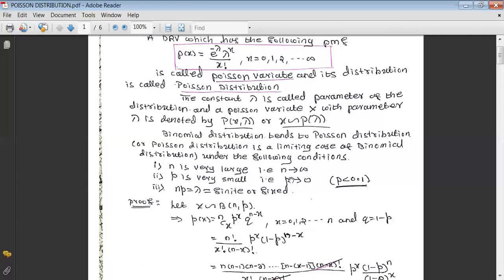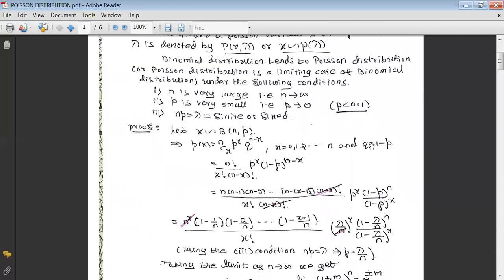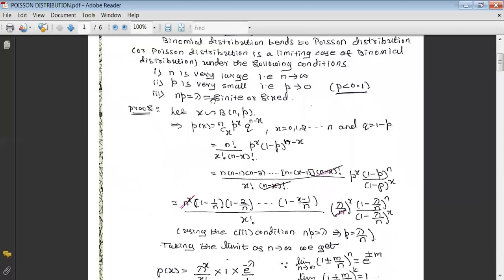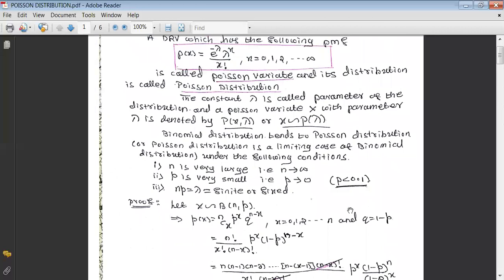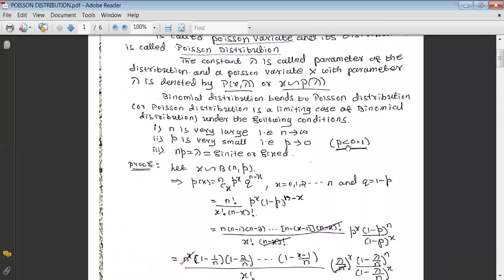Whenever these two conditions hold, when n is large and p is very small, the product of n into p is some fixed or finite value, and that finite value we denote by lambda. That's why the binomial distribution tends to Poisson, or Poisson is a limiting case of binomial under the conditions that n is large, p is small, and the product of n into p is denoted by lambda, which is a finite or fixed quantity. And this probability function can be derived from the binomial by applying these three conditions.